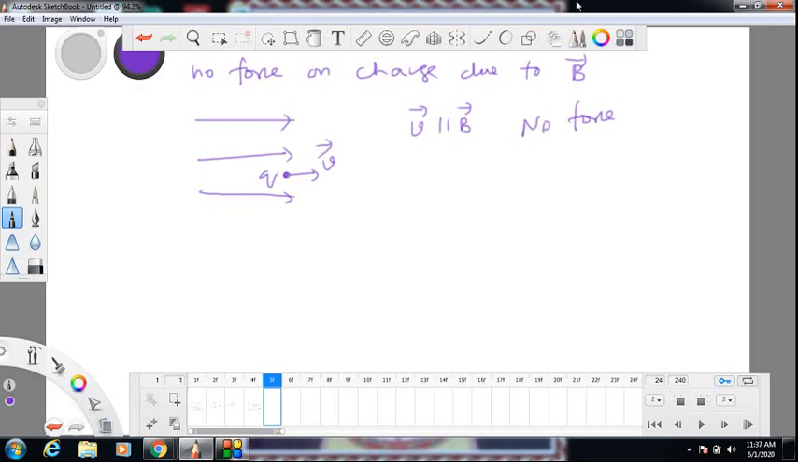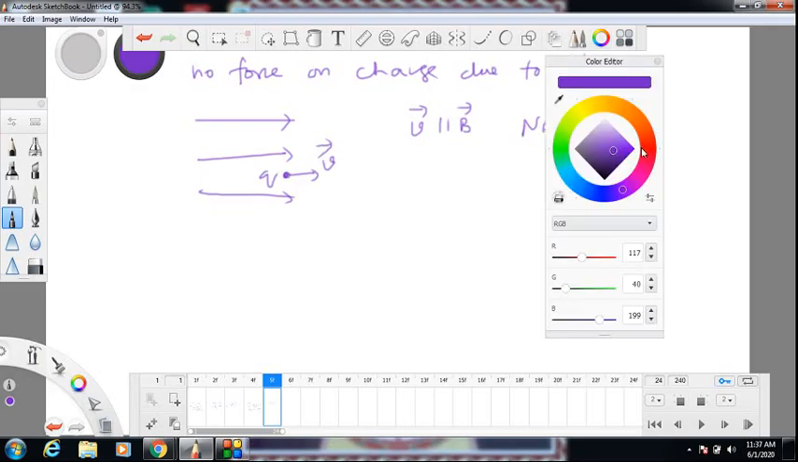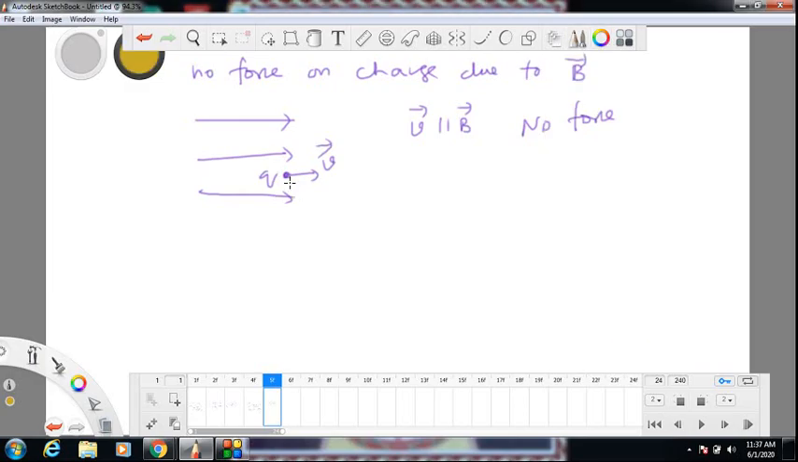Similarly, if I throw another charge, let us say to the left, here the velocity is anti-parallel to magnetic field. I use the term anti-parallel, it is parallel only but in opposite direction. Again no force. So the thing is, when you throw a charge along magnetic field or opposite to magnetic field, no force. Why is it like this? We will understand this, but this is how nature works. This is the law of nature.